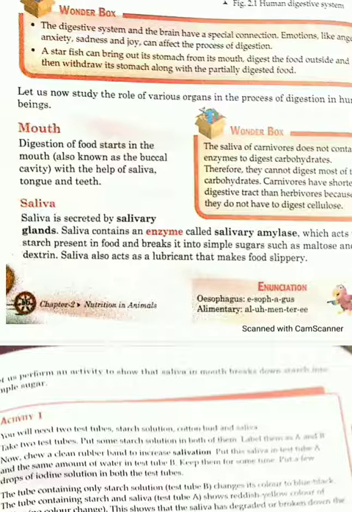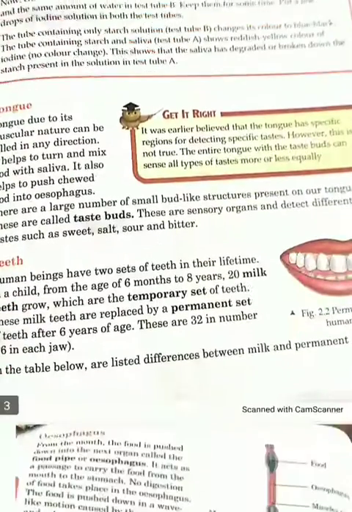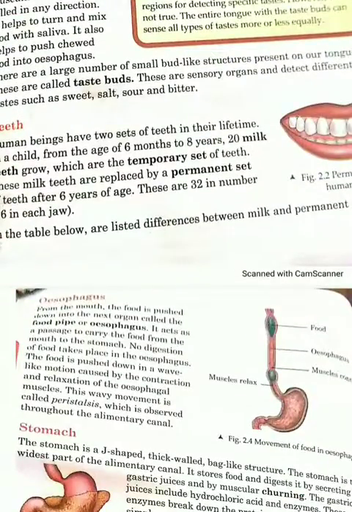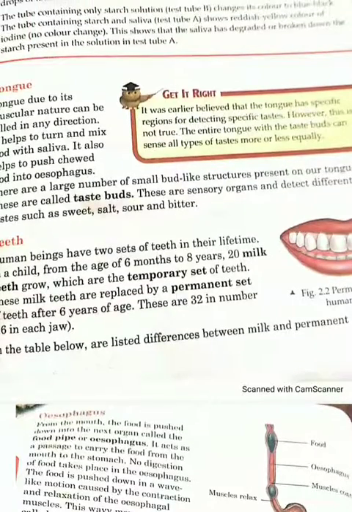So I have explained that the mouth has saliva, tongue, and then comes the turn of teeth. Students, in our mouth we have different types of teeth. You must have heard that you are all students and small children. From the age of 6 months to the age of 8 years, you have almost 20 milk teeth that grow, but we can say that these are temporary teeth.